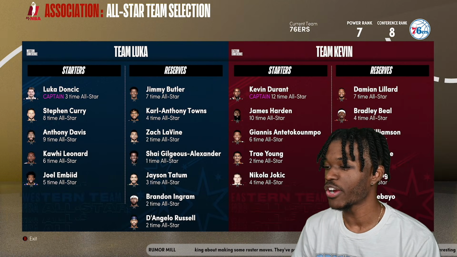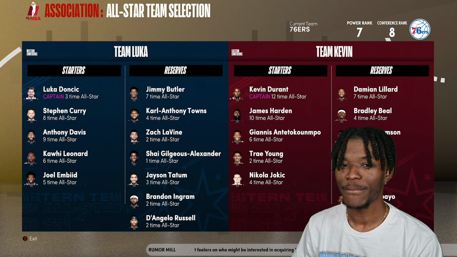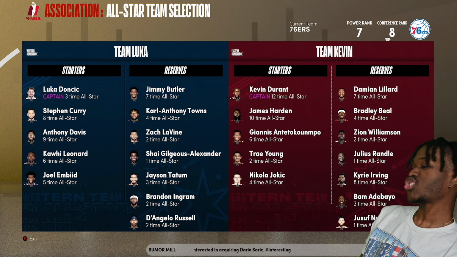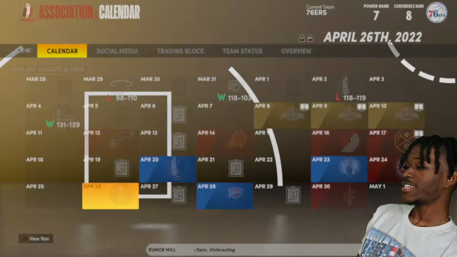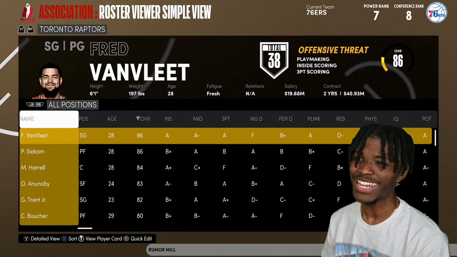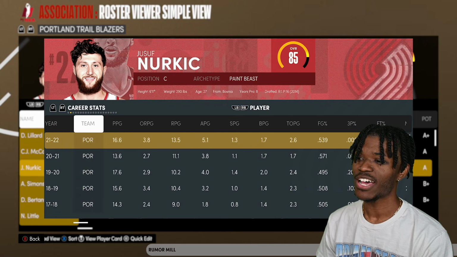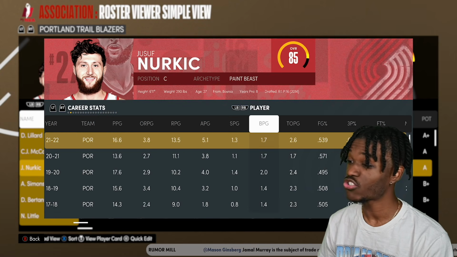Then we get to the All-Star game. Nobody. None of the rookies. Right over here is Yusuf Nurkic, if you didn't know. That's got me very curious what Yusuf Nurkic is doing. Shout out to him. He was a guy I did not expect to see on their list. What is he averaging? 16-13, 5 assists. Yeah, that's great. That's amazing.